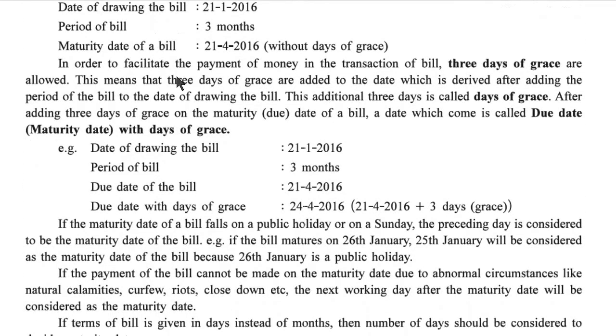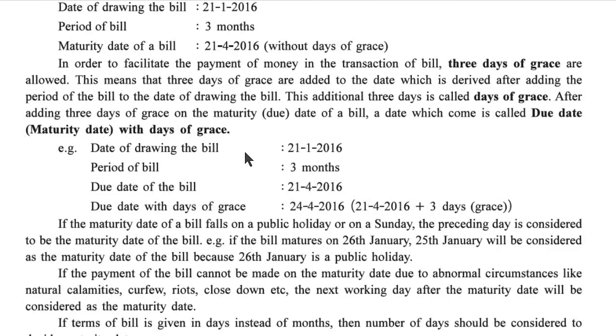In order to facilitate the payment of money in the transaction of a bill, 3 days of grace are allowed. This means that 3 days of grace are added to the date which is derived after adding the period of the bill to the date of drawing the bill. This additional 3 days is called days of grace. After adding 3 days of grace to the maturity date of a bill, the date which comes is called the due date, or maturity date with days of grace.